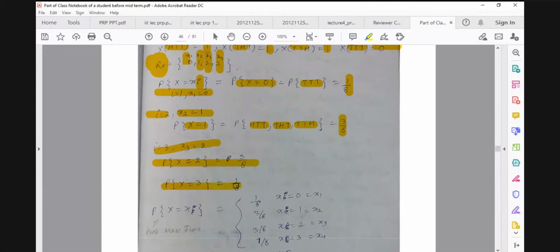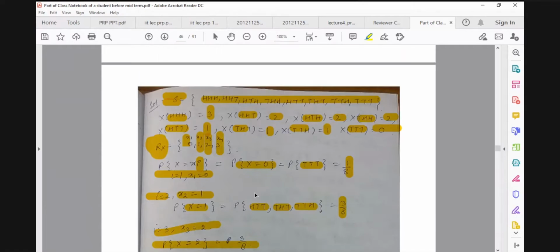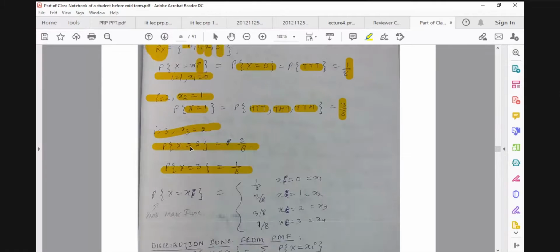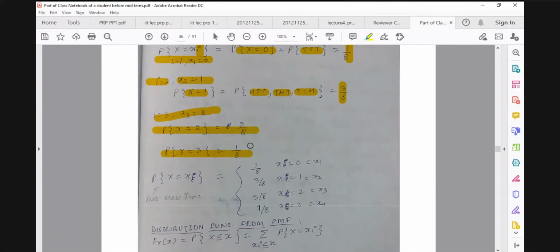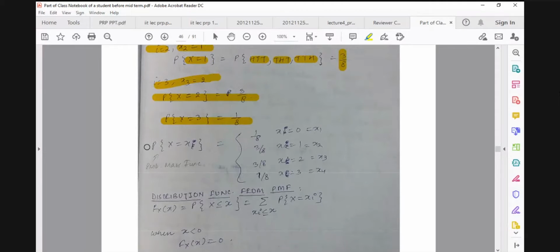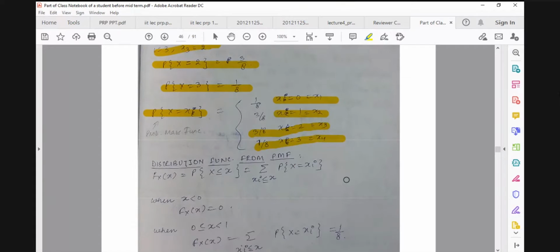For x equal to 3, there is only one sample point, HHH, which corresponds to the real number 3. So it is 1 by 8. So you have written your probability mass function: the probability that capital X equals xi is 1 by 8 for x equal to x1, 3 by 8 for x equal to x2, 3 by 8 for x equal to x3, and 1 by 8 again for x equal to x4.